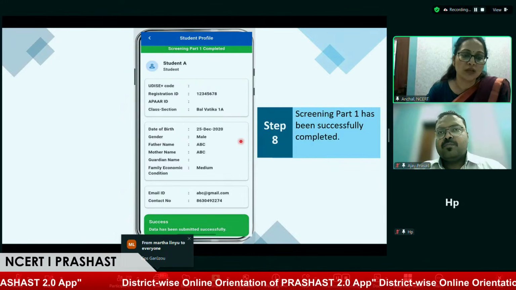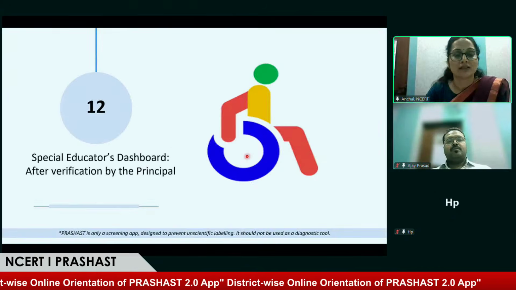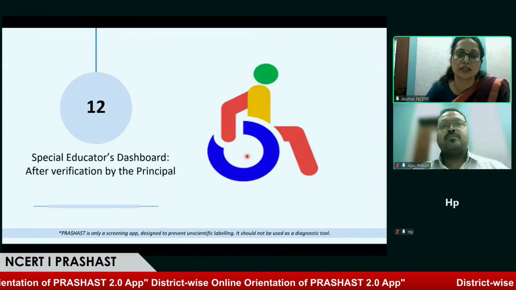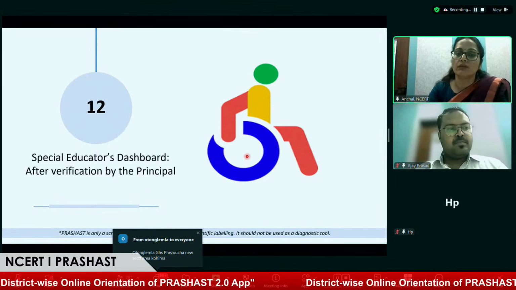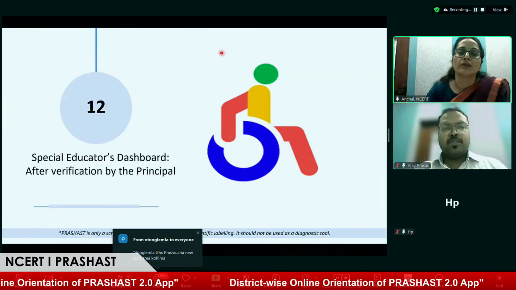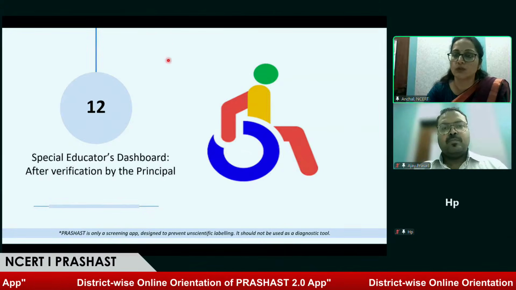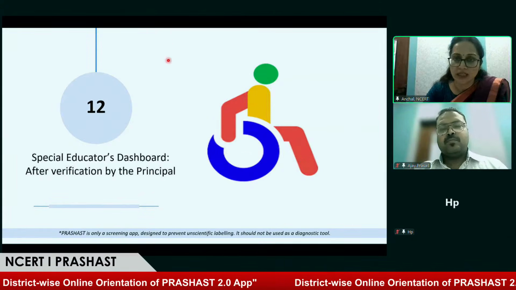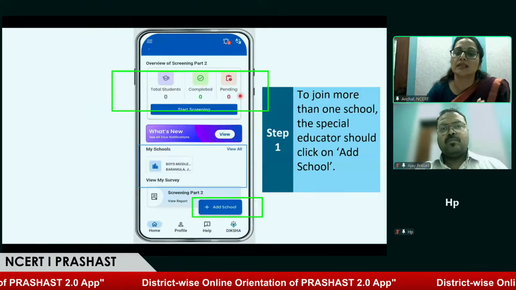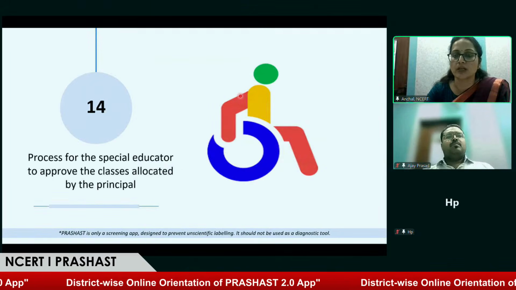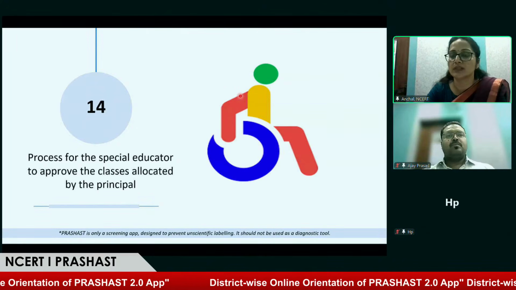Now we move to Ajay sir to understand how the special educator uses this application for part 2 screening. Before understanding the part 2 screening procedure, sir, we have two or three questions for you. First, as you told, a special educator can join more than one school, up to 100 and more schools. So how can they join these schools? Second, when the head teacher assigns the classes, a message is received by the special educator and they need to accept this request. Where can they find this request and how can they accept it for part 2 screening?